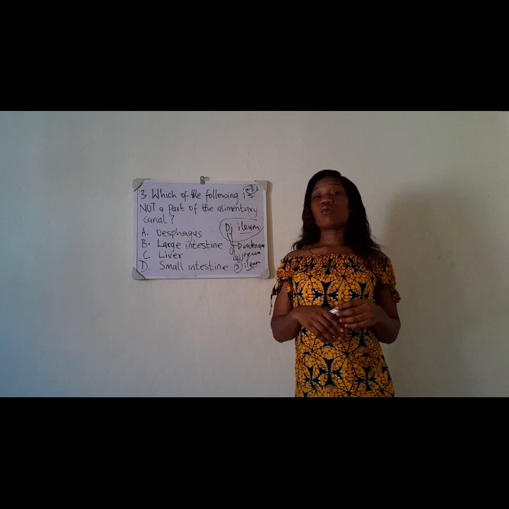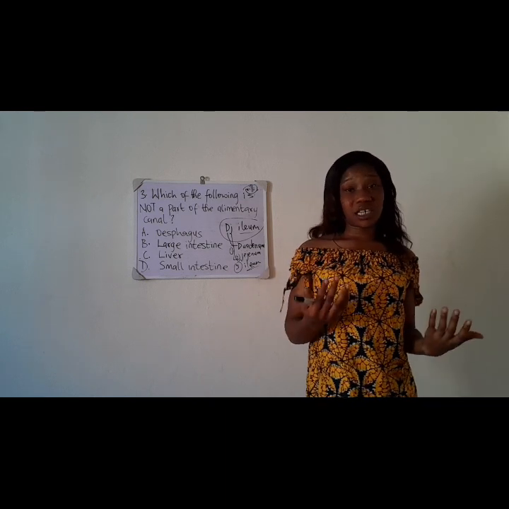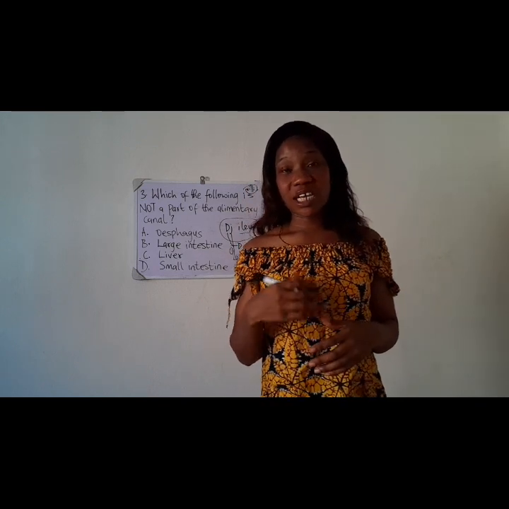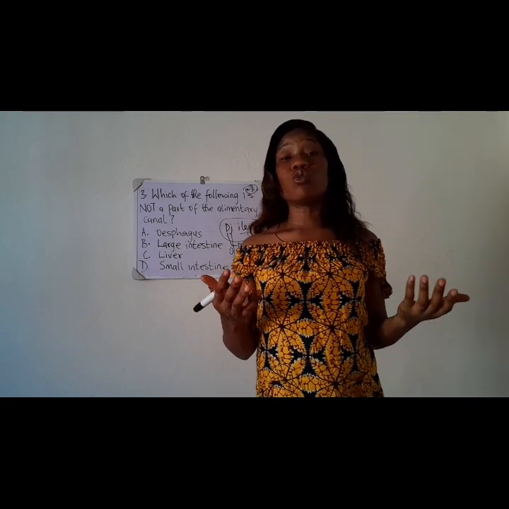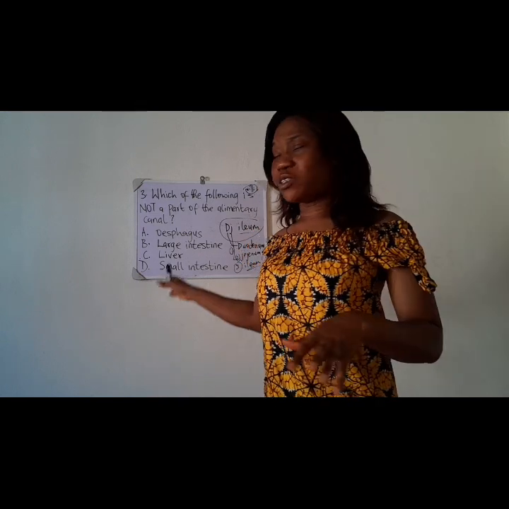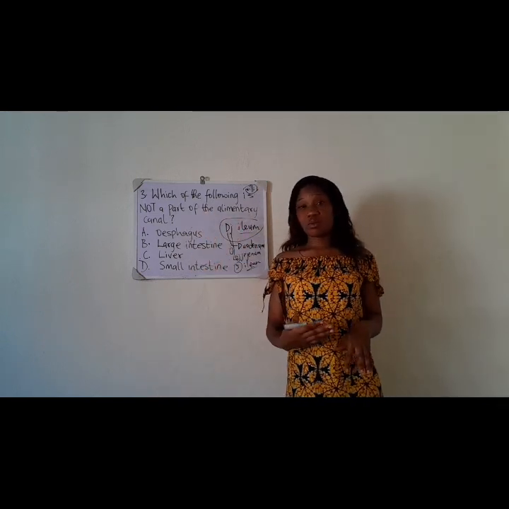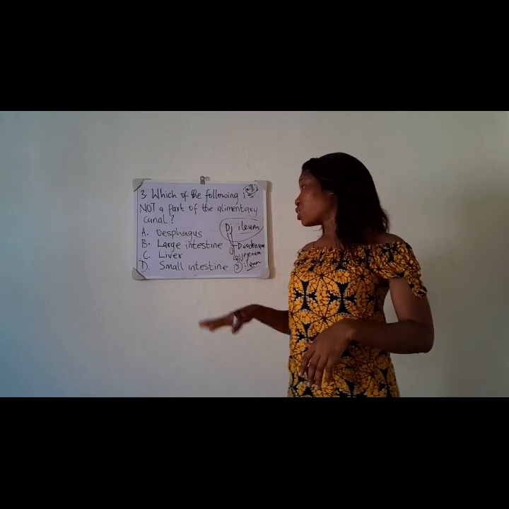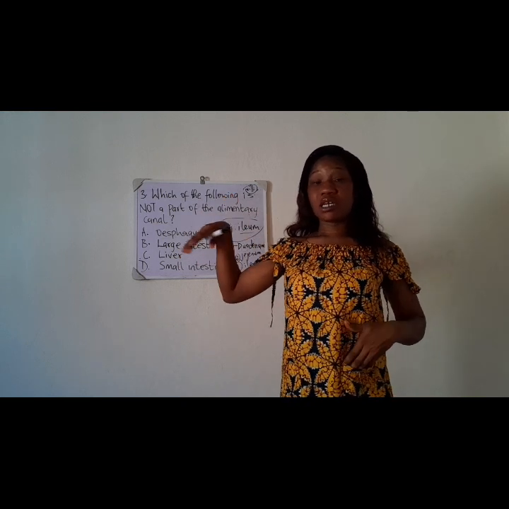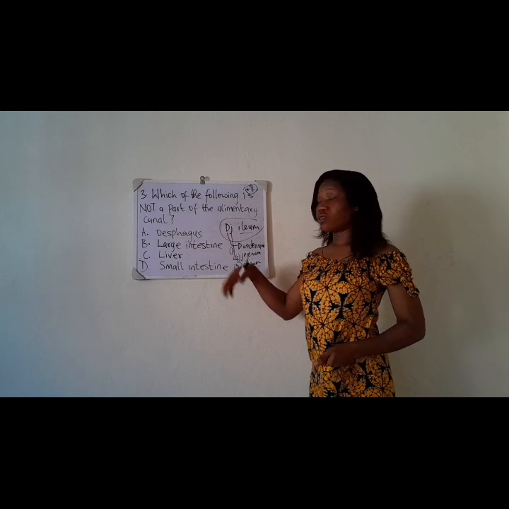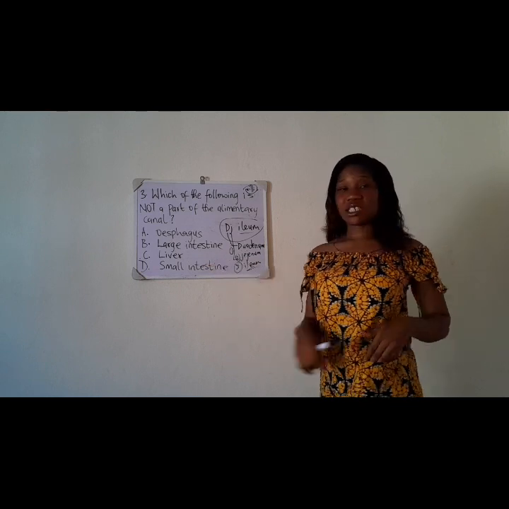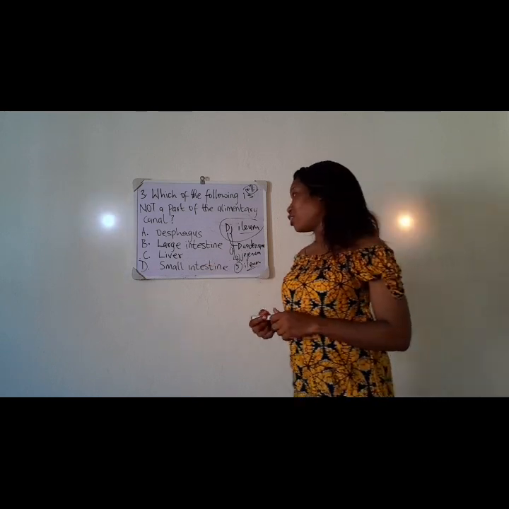So in this large intestine, when food enters from the ileum, it is there that water is reabsorbed so that feces can be formed and finally removed from the body through the anus. If you get me right with all this explanation, I don't think you should be confused again on this question, because I have mentioned the pathways. So which of them is among the alimentary canal, or the pathway through which food passes during digestion? Is it A, esophagus, B, large intestine, C, liver, or D, small intestine? The answer is C, liver. It is not part of the alimentary canal.